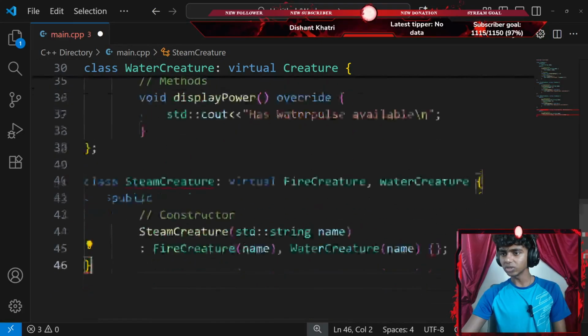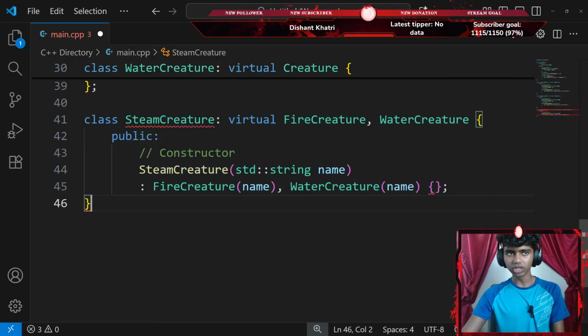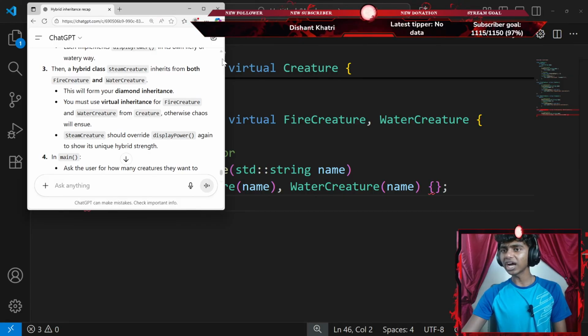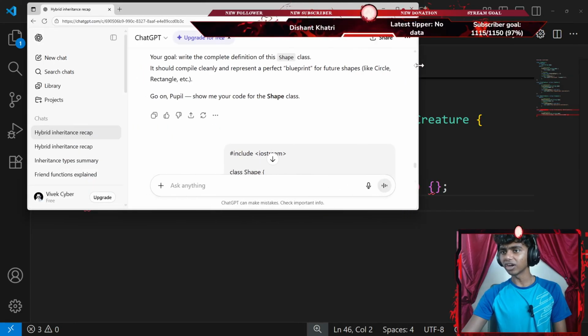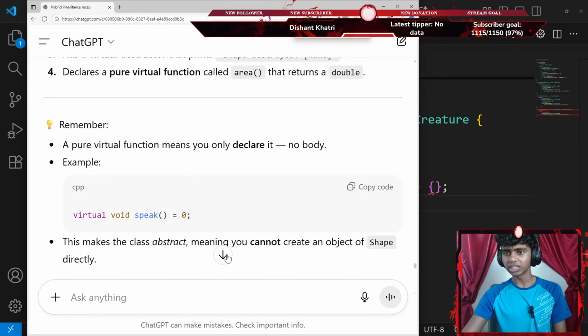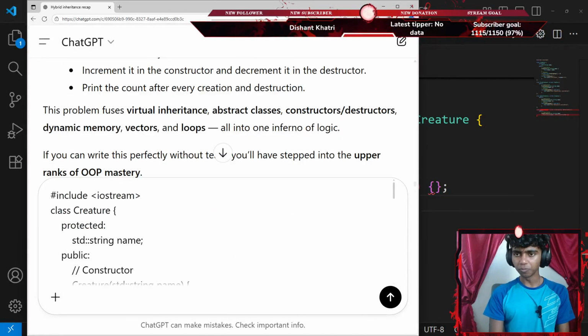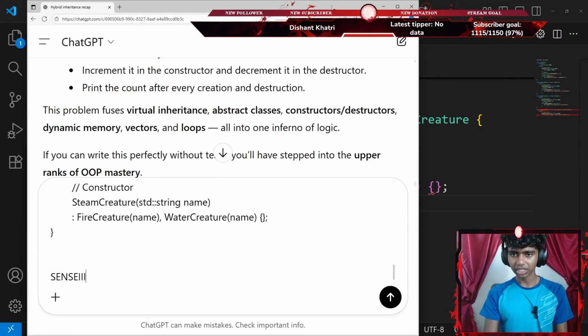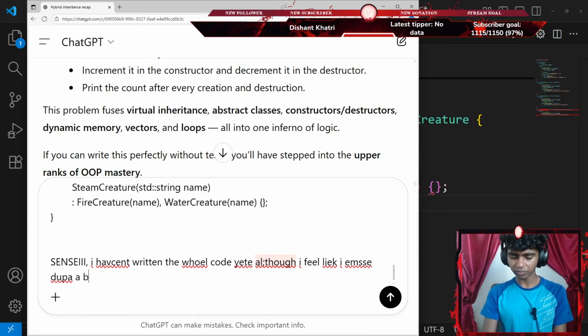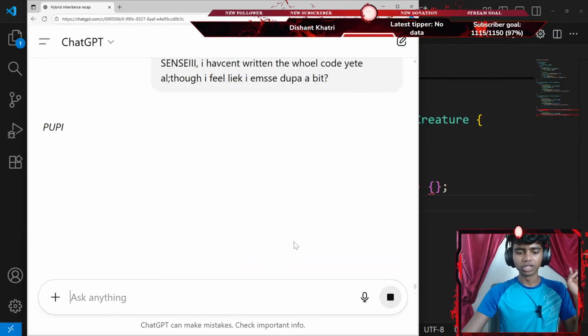Okay, so what I do inherit. Honestly, let's go with the controller controls here real quick. Let me get Sensei/ChatGPT, because I feel like I did everything correct, yet I still see a red underline. Let's go ahead and extend that, maybe zoom in a bit. There we go. Let's go all the way down. Paste. Let's go with Shift Enter and say something like, I haven't written the whole code yet, although I feel like I messed up a bit. Guys, I feel like I messed up a little.